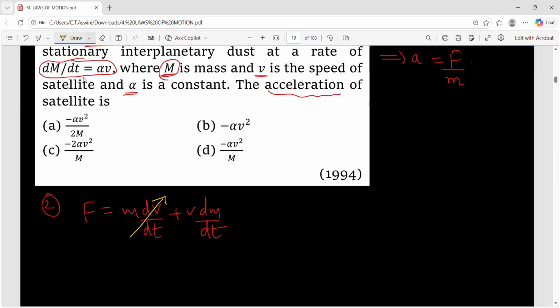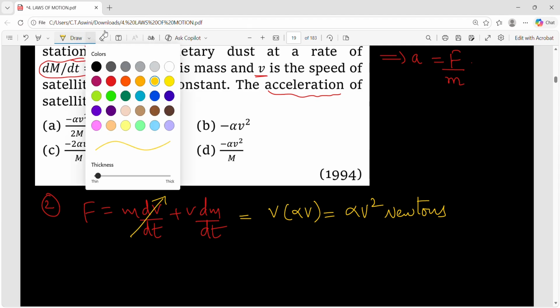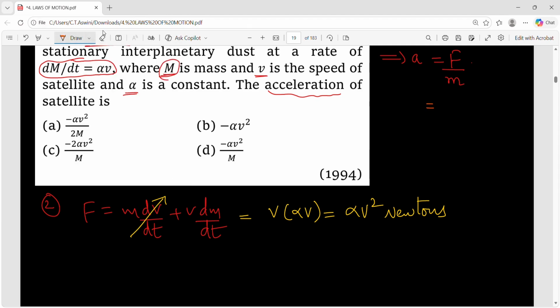Change in velocity is 0. So v is v only, and dm by dt was given in the question as alpha into v. So this is alpha v square newtons. So how much is the force? Alpha v square. So just substitute that data here. Force is alpha v square and mass is capital M. So what is the acceleration?